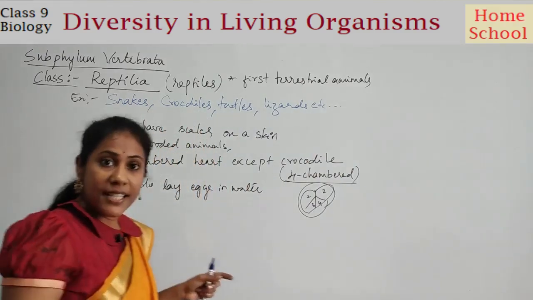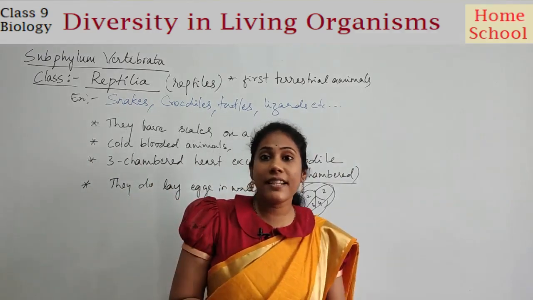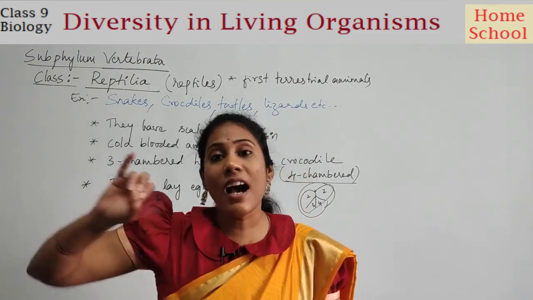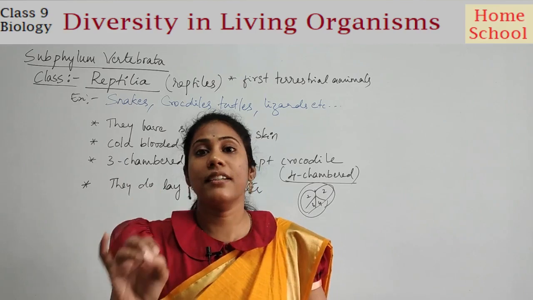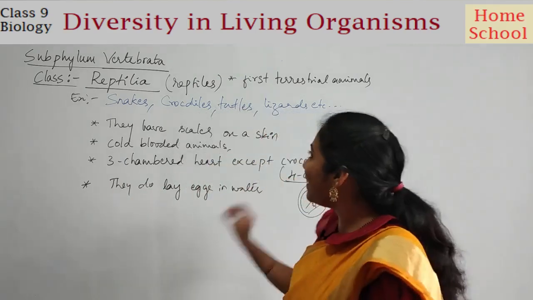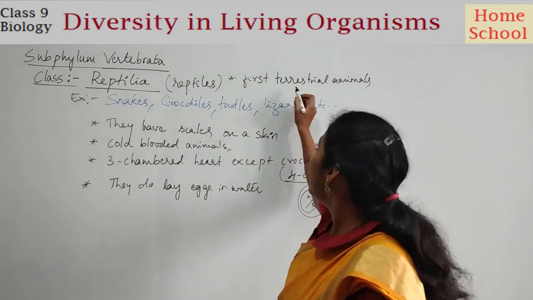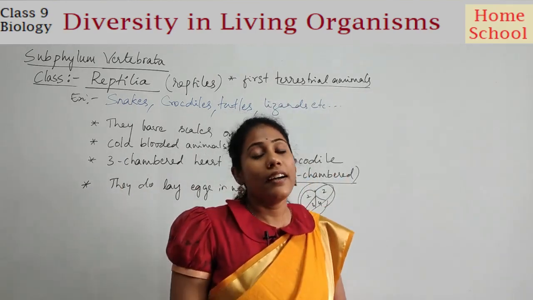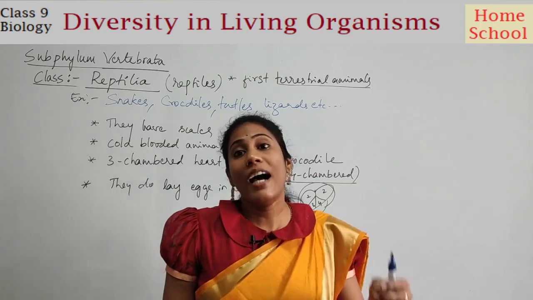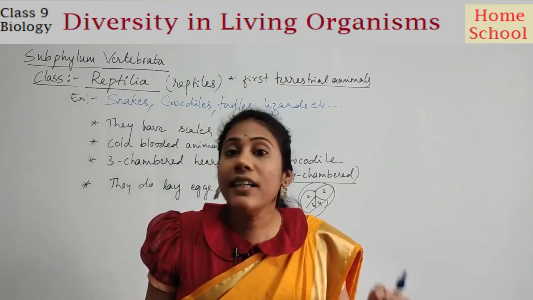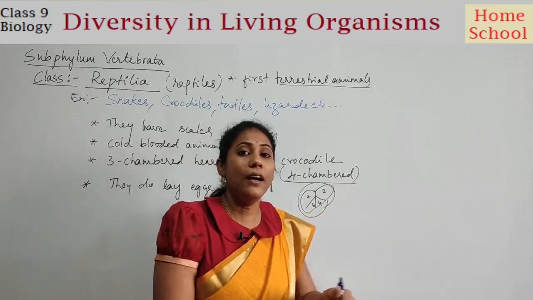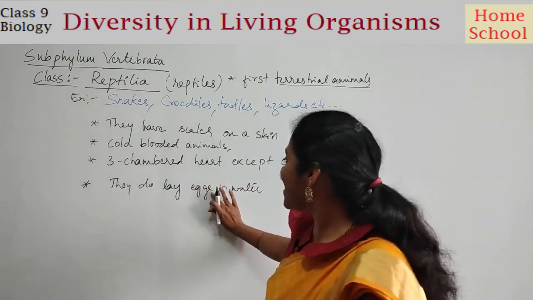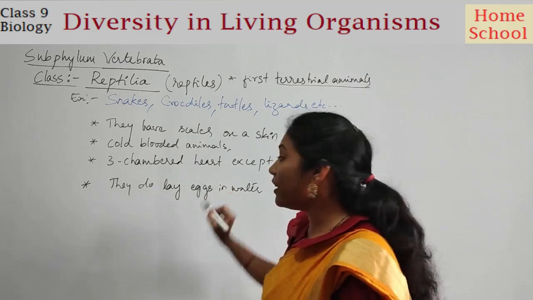Fishes live in water. Amphibians live both in water and on land. But reptiles are the first type of animals that can live in a terrestrial habitat. That's why we say the first terrestrial animals that evolved are reptiles. Clear? Fine. So they do not lay eggs in water. They need no water to lay the eggs.